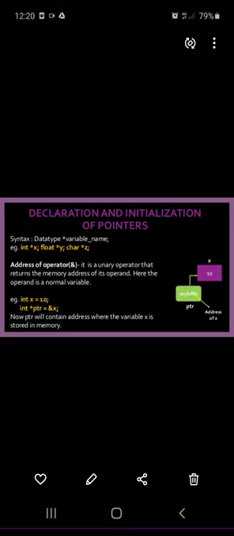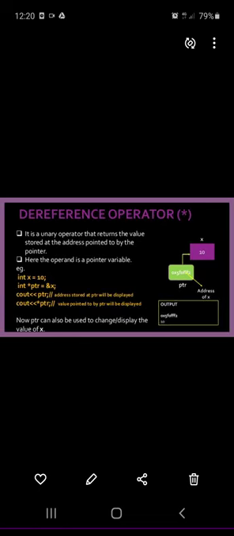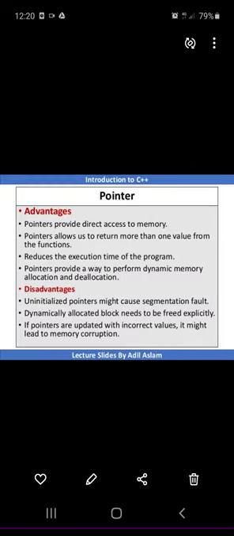And the ampersand sign is called the address operator. It is the operator which returns the address of the variable that the pointer holds. Suppose the pointer holds the address of x, then it will return the value of the address in that expression. Both are unary operators used with pointers.